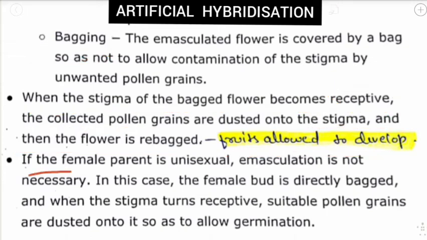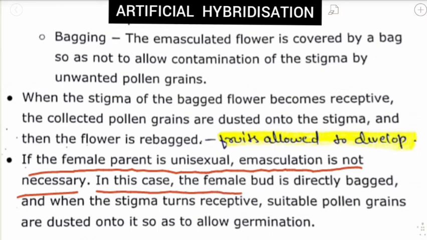Then, if the female parent is unisexual, emasculation is not necessary. As I said earlier, emasculation is only necessary if it bears bisexual flowers. A bisexual flower consists of both anther and stigma, so we remove the anther. But a unisexual female flower mainly consists of the stigma, so emasculation is not at all necessary.